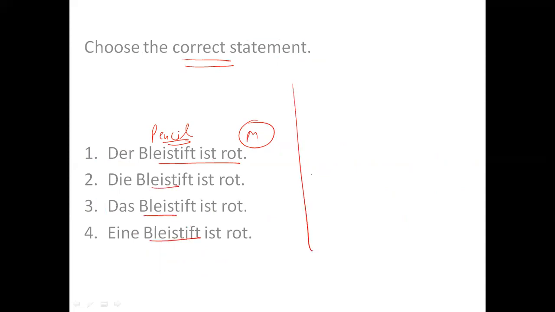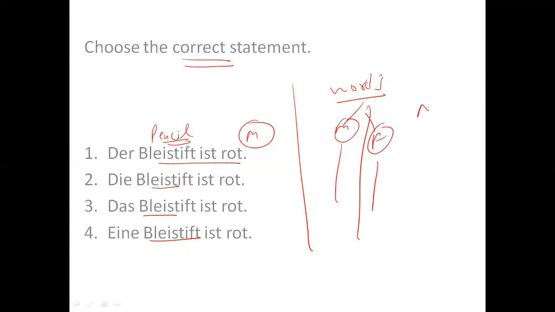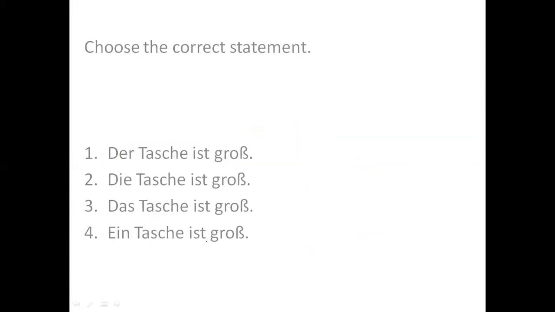That is why I have given you the homework that you need to post in the chat box words which are masculine, which are feminine, 10 words, right? 10 non-living words. So Bleistift is pencil. In English it is neutral, but in German it is masculine. Hence first statement is correct with der and not second, third and fourth.